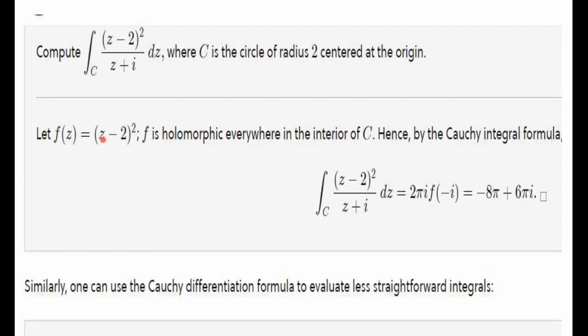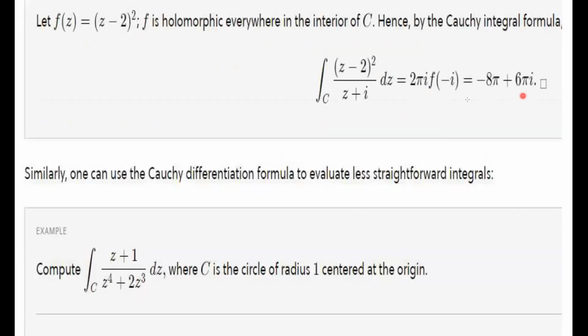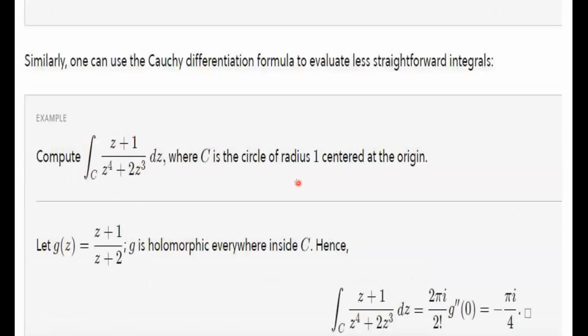Now if we put minus i here, and calculate and simplify this expression, we can easily find that the integral value will ultimately be minus 8 pi plus 6 pi i. This I am leaving up to you. You can check it.